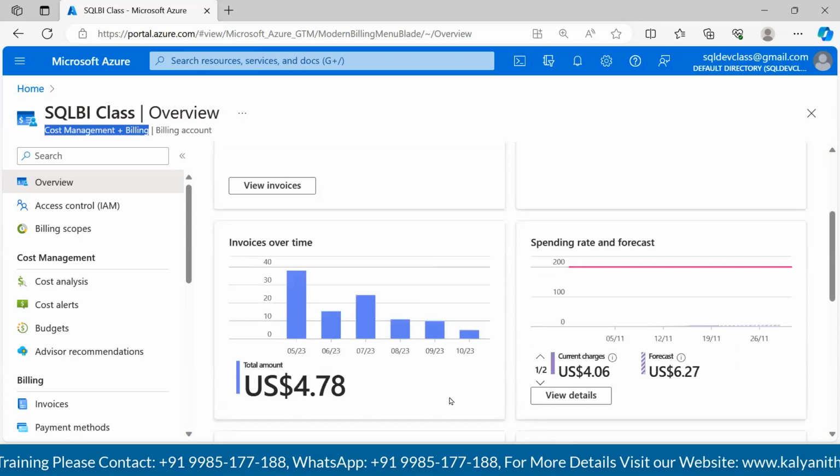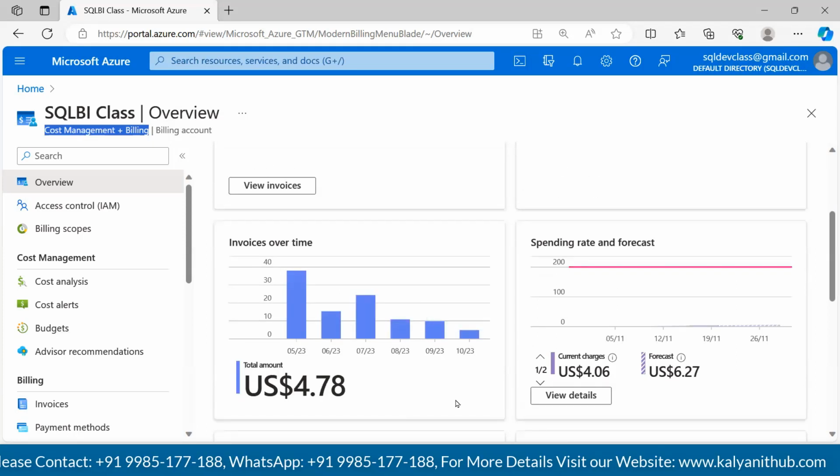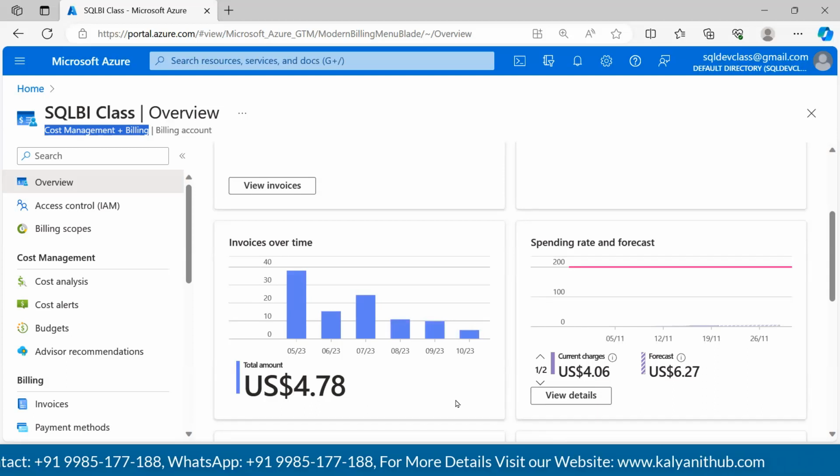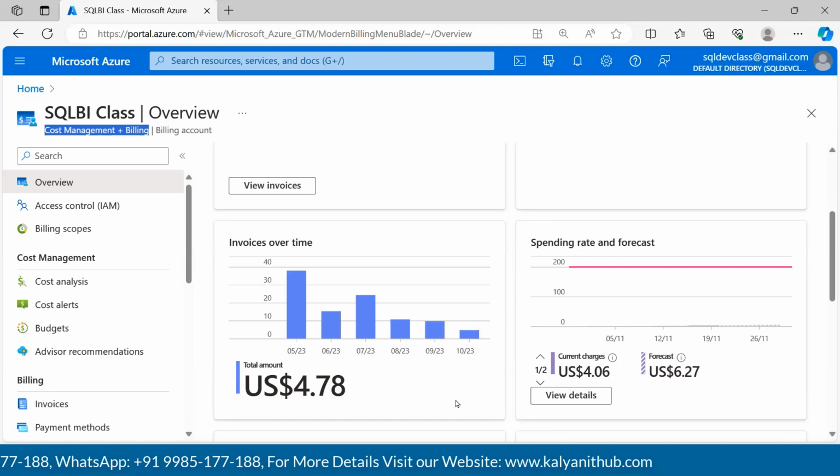Then you might ask me, without getting into any of the Azure services, why have I brought you here? Like I've said, nothing is free on Azure. Understanding the cost is really important on the cloud. For learning, you have Google, you have YouTube, you have people like Shiva, and so on. But how you will save money on Azure, how you will understand your cost and how you can manage it is equally important.